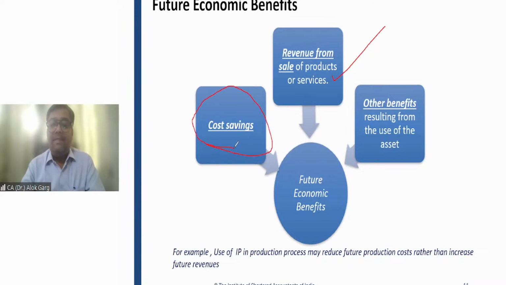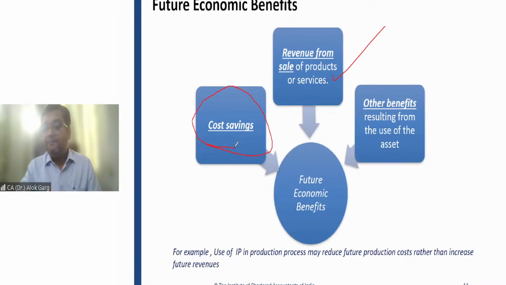For example, the company has incurred some expenses, right? And due to those expenses, the company has done some research and development. And due to that research, the company has been able to reduce the production cost by 10%. So again, that thing can be capitalized as an intangible asset because although revenue is not there, the cost saving is there. So cost saving is also considered a future economic benefit or other benefit resulting from the use of the asset, right?